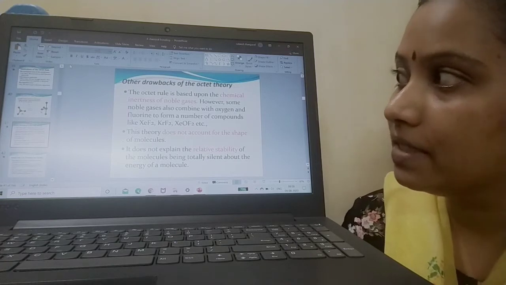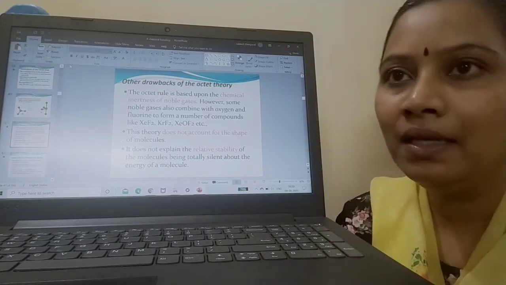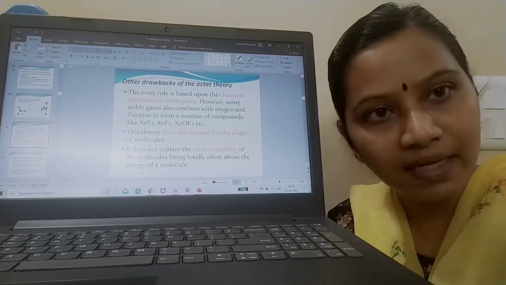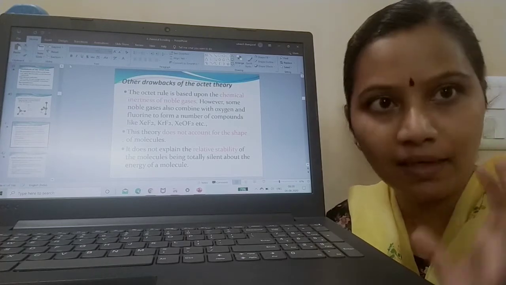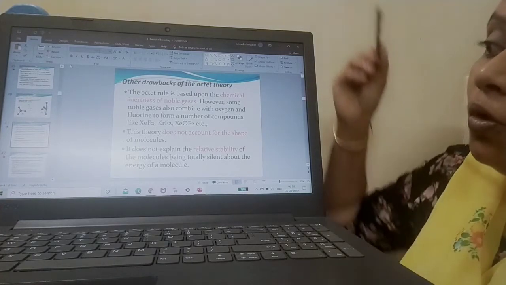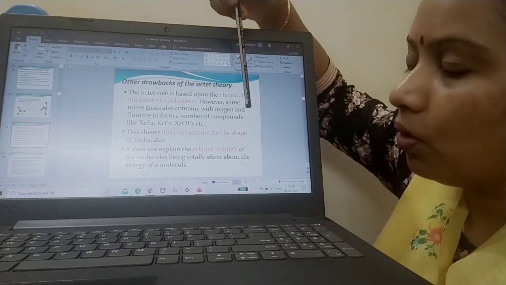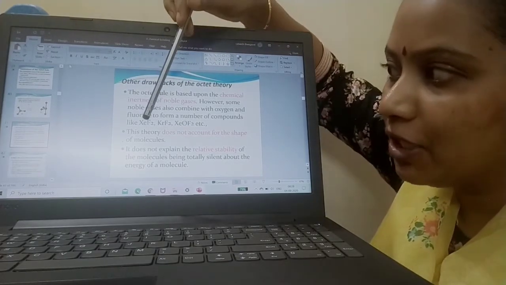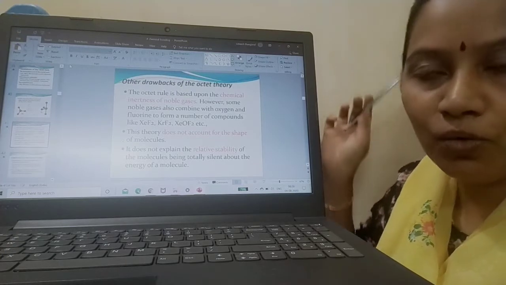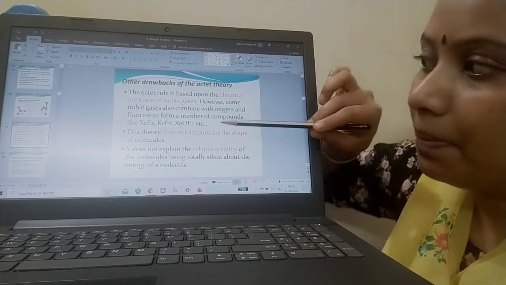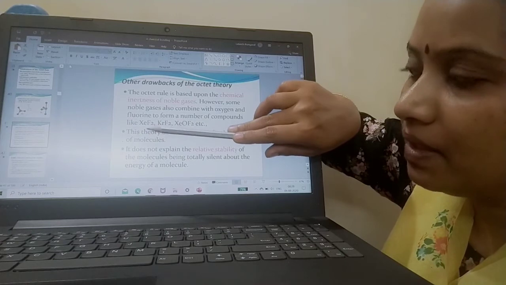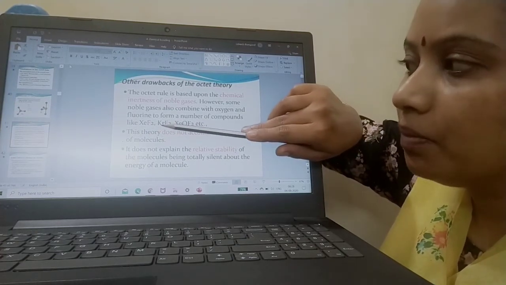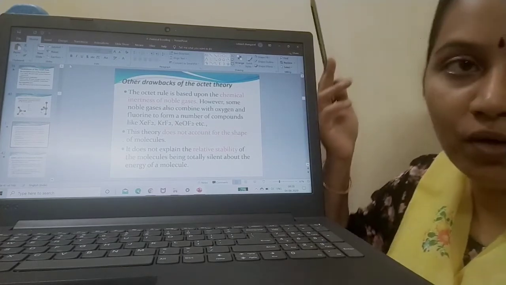What are those? See, the octet rule is mainly based on the inertness of the noble gases. We have already discussed that because noble gases have attained a stable configuration, they tend to be inert. But some noble gases do combine with oxygen and fluorine. As a result, you get a number of compounds. For example, xenon is a noble gas. As per the rule, it should not react, right? But it combines with fluorine to form xenon fluoride. It combines with oxygen too. Even krypton combines with fluorine to form a number of compounds like this.